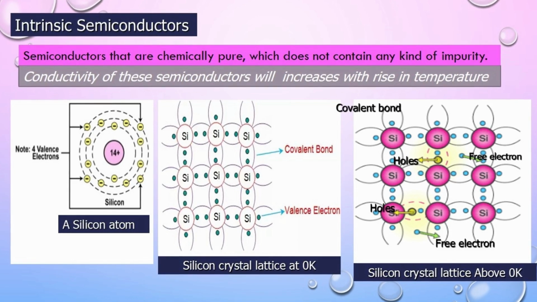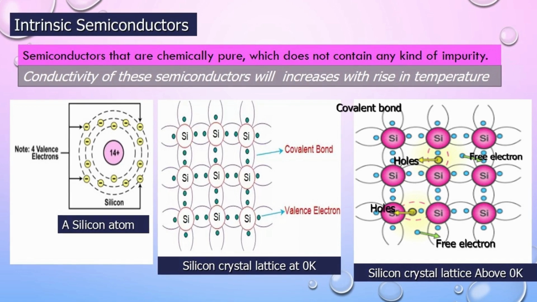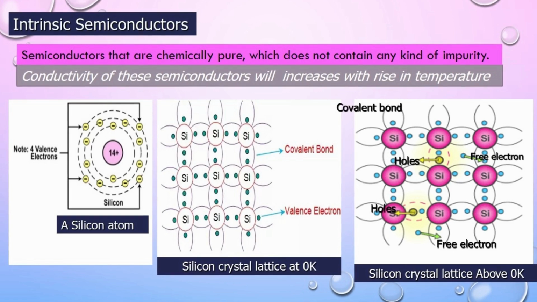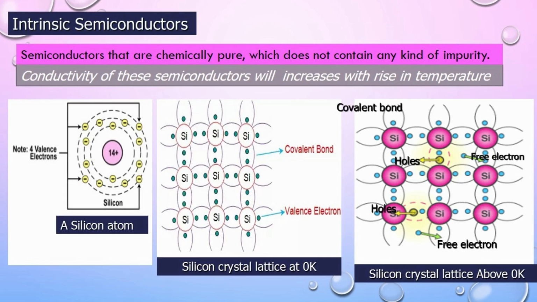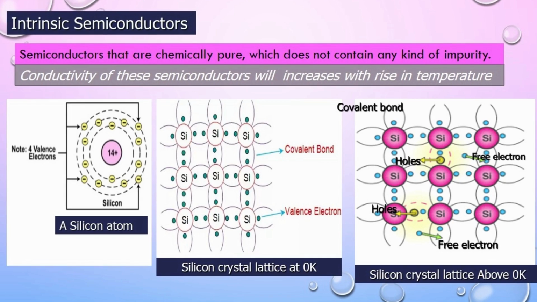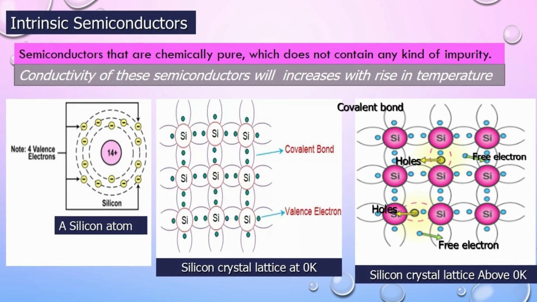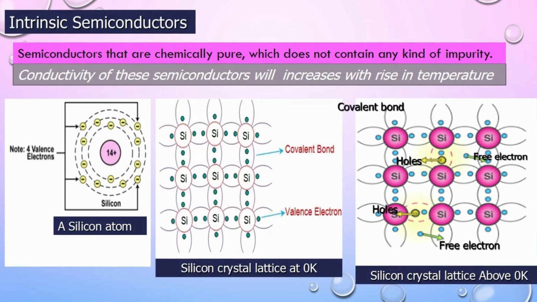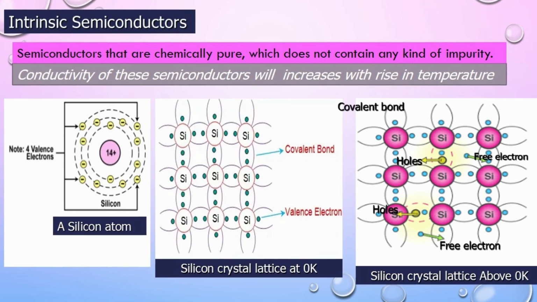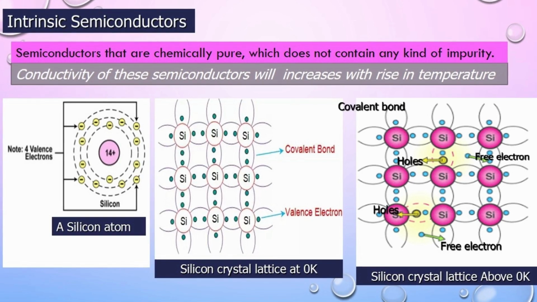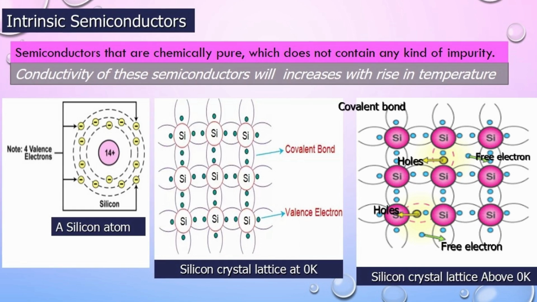Let's see how it is so. Let's take a silicon atom. We know a silicon atom has 4 valence electrons, so it is tetravalent in nature. So each silicon atom can form 4 covalent bonds with 4 neighboring silicon atoms. So if you take a silicon crystal lattice at 0 Kelvin, it will not have any free electrons.